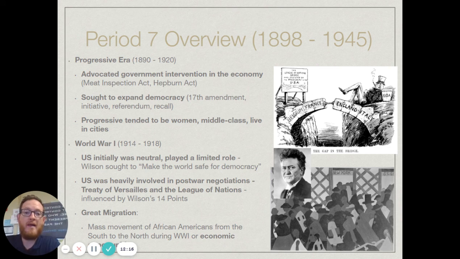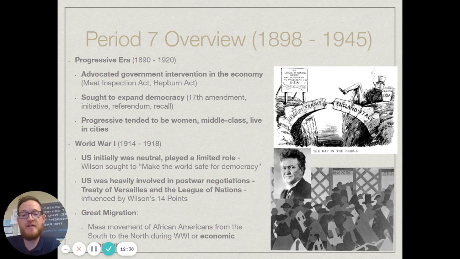Of course, World War I pops off over in Europe, and the U.S. initial response to this is to be neutral and to basically stay out of it in whatever way we could. Now, there is the opportunity in wartime to make money, so certainly we were looking into that, and that's why we continued trade with countries over in Europe that were in the middle of the war.